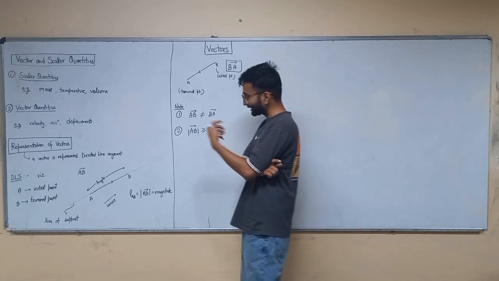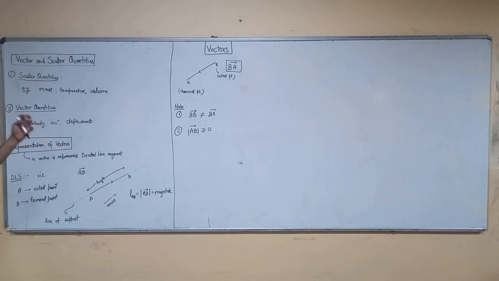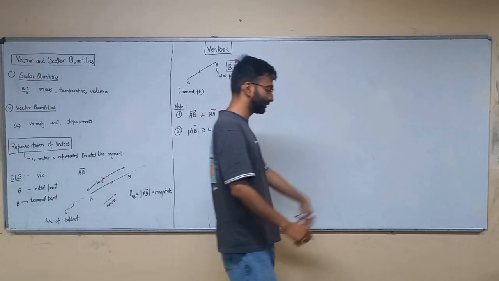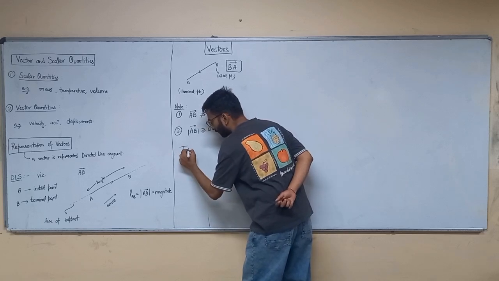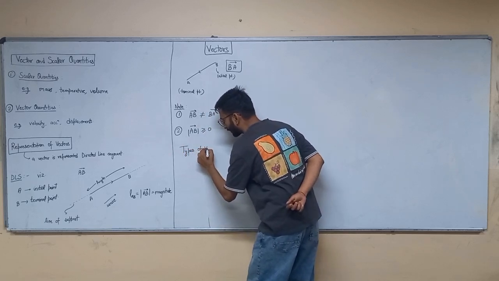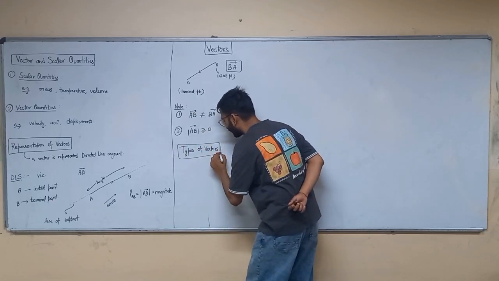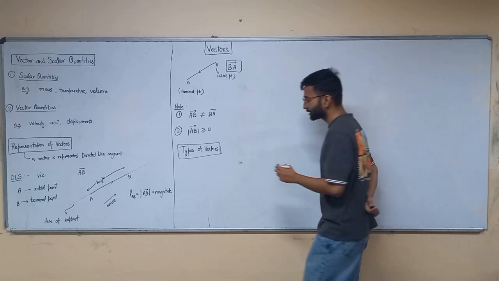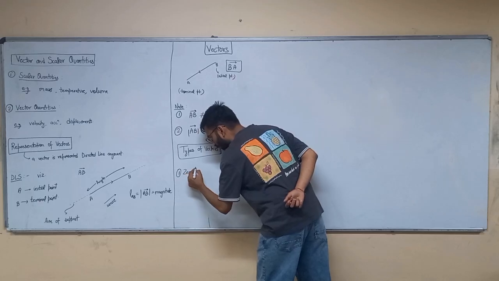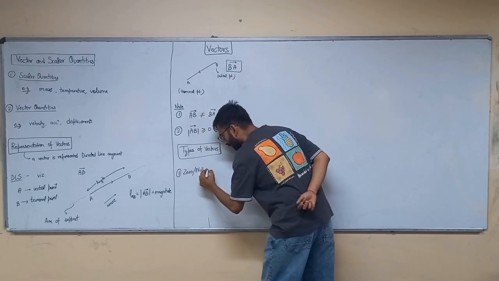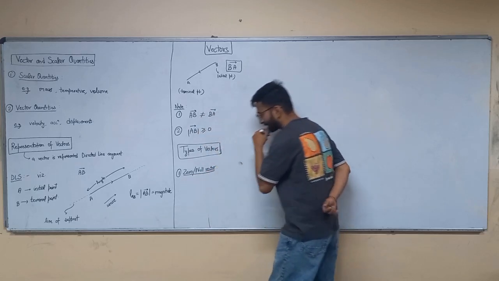So, further, the question arises, sir, this is a vector and this is how we represent a vector. So how many types of vector are there? So write down types of vectors. All right. The first one is zero or null vector.